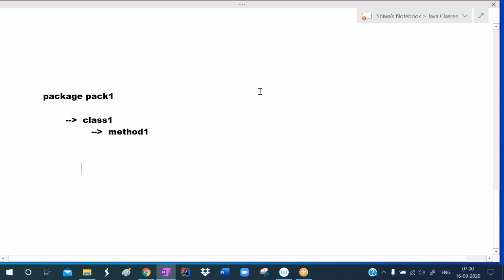So now we want to define a package with the name pack one, which means this is a folder. In this folder, I want to define one file with the name class one dot class. This bytecode file I want to create now. In the future, I can reuse this class in my program by writing the import statement.